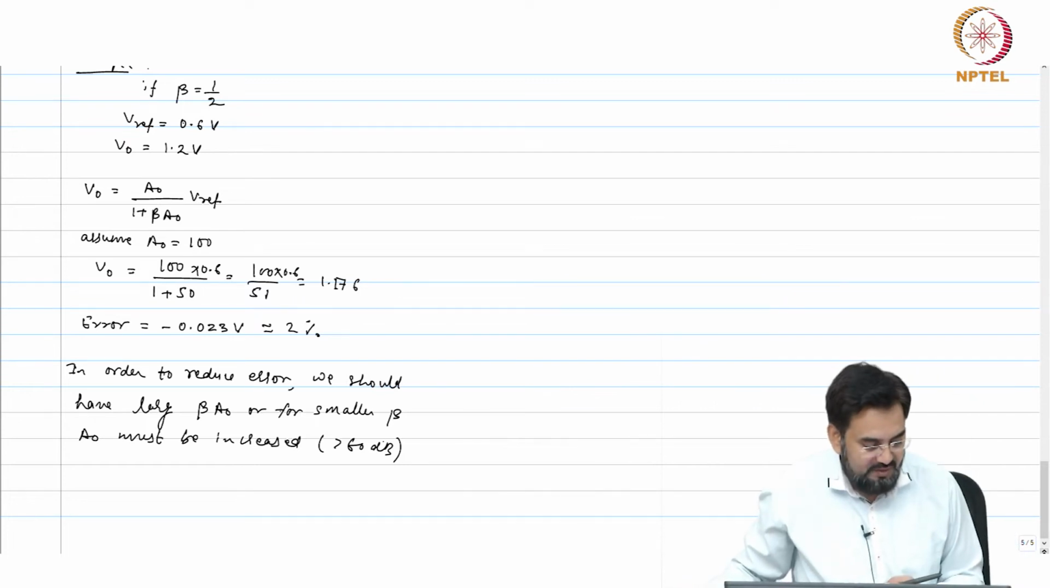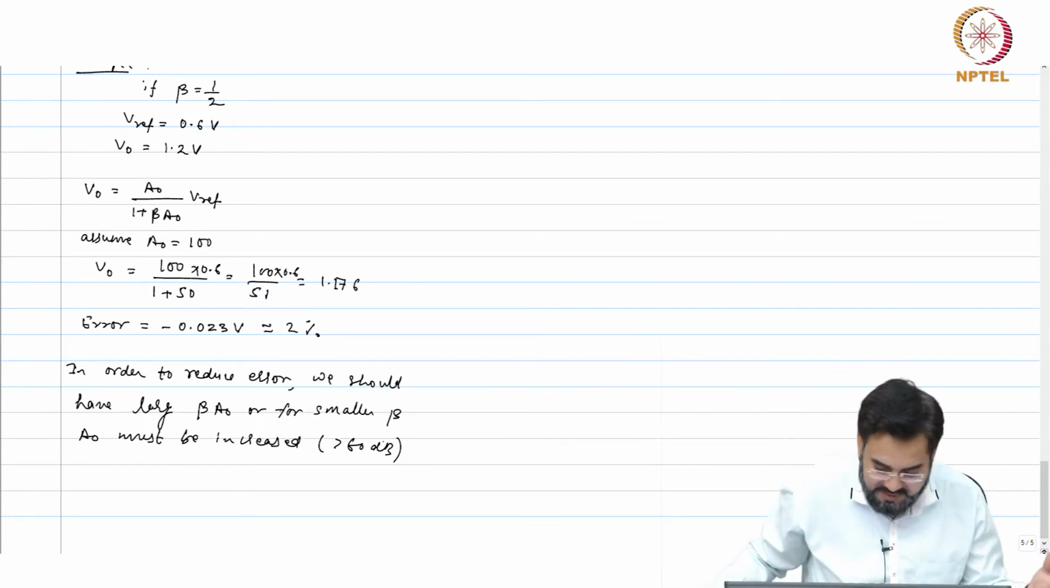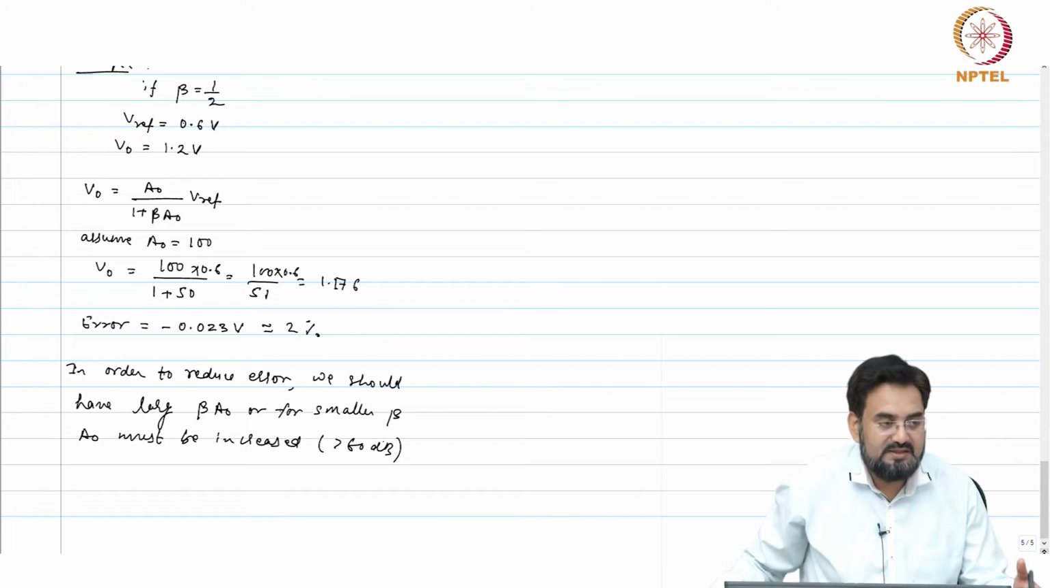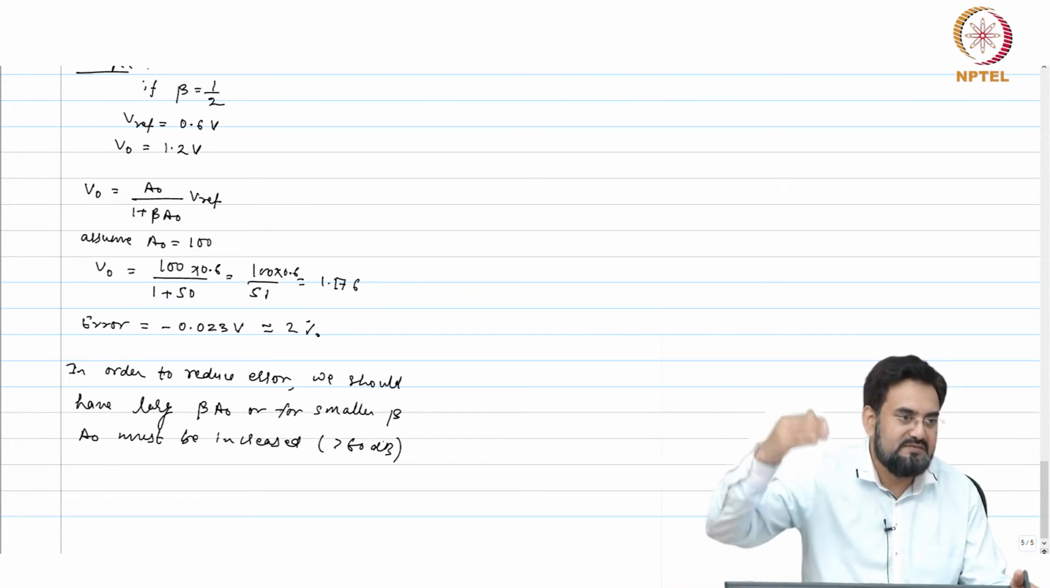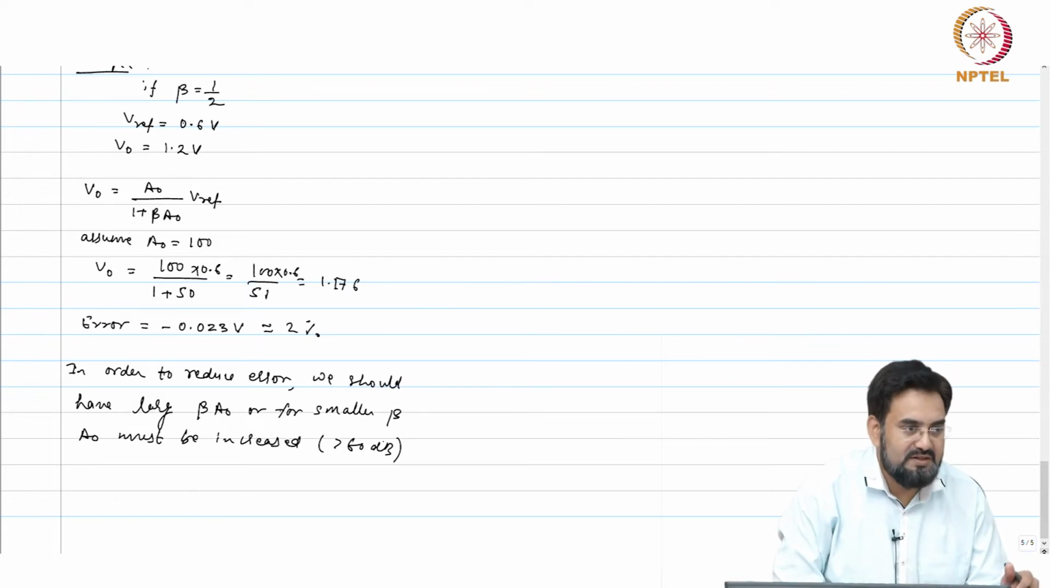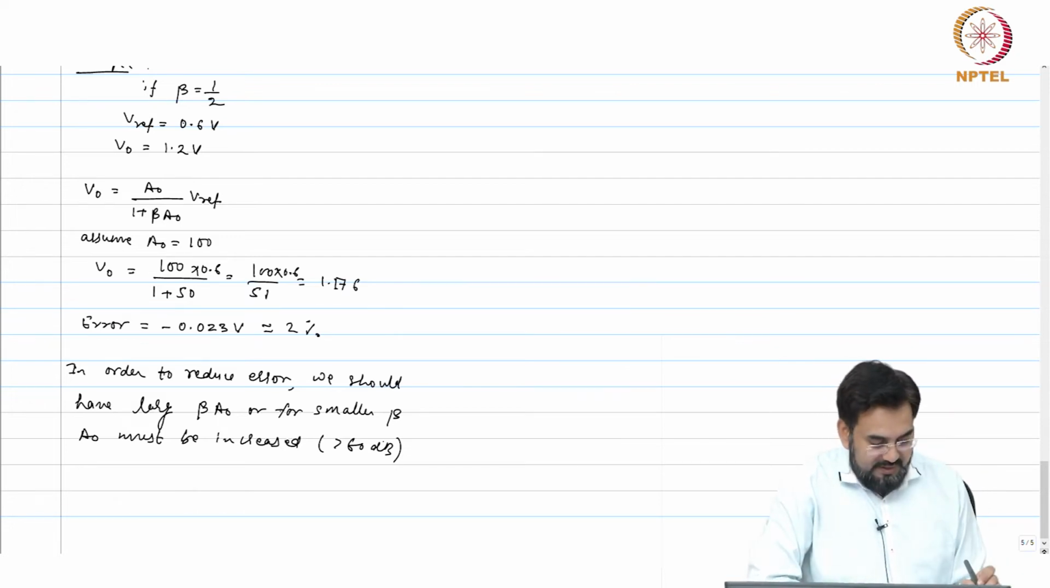So, if your regulation limit is plus minus 5%, that does not mean that you can afford to have a 5% error, because your line transient and load transient will make it go beyond 5% and it will go out of regulation.